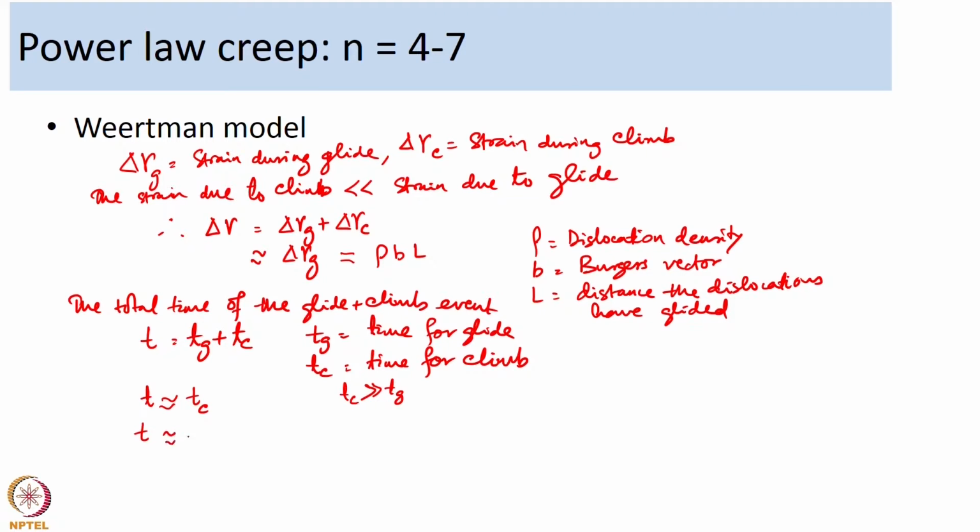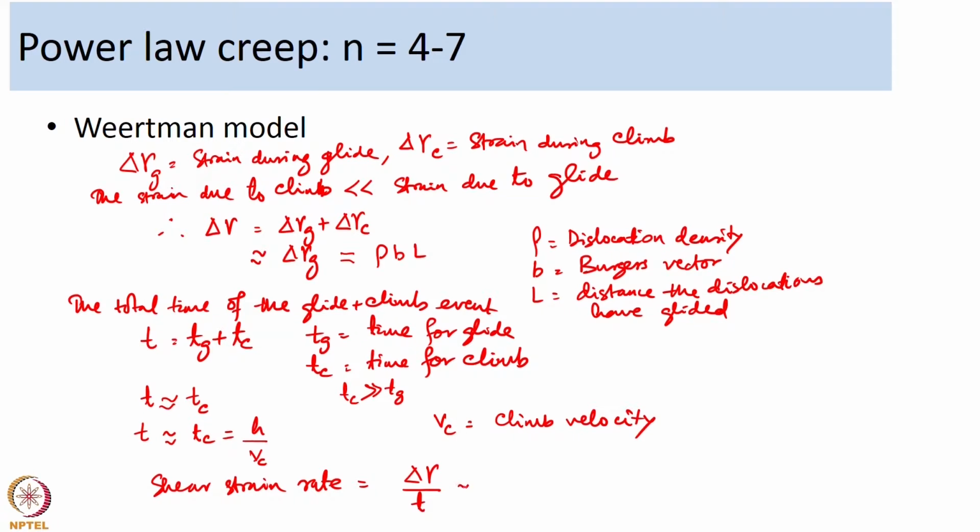So, T is approximately equal to T c, which can be written as the height of the barrier divided by the velocity of the dislocation during dislocation climb. So, V c is equal to the climb velocity. Which means the shear strain rate is going to be delta gamma over T. So, that will be equal to delta gamma g over T c.